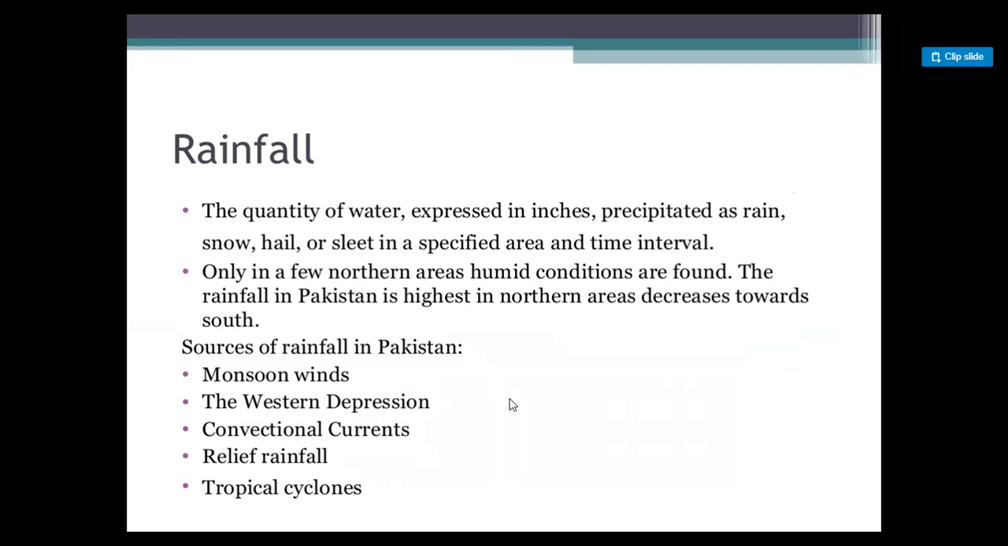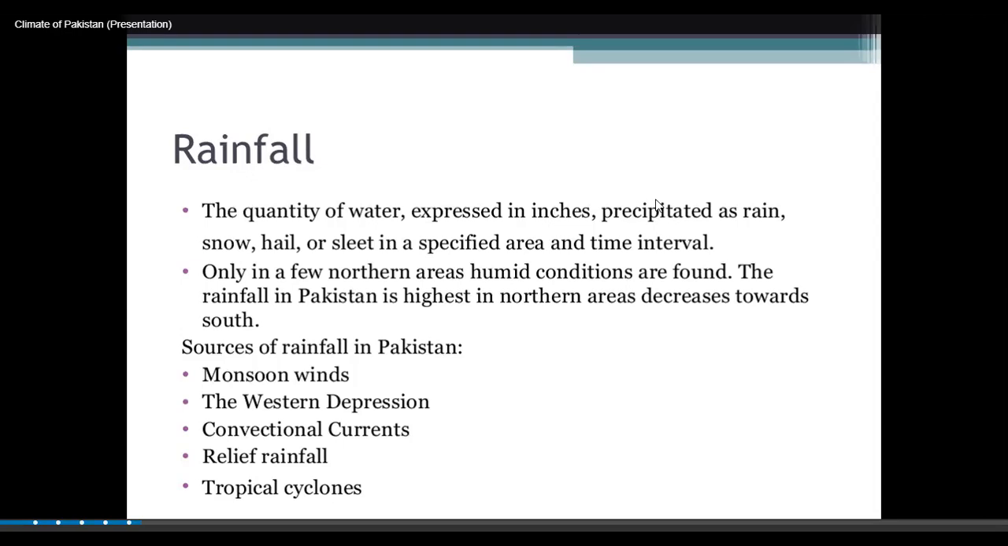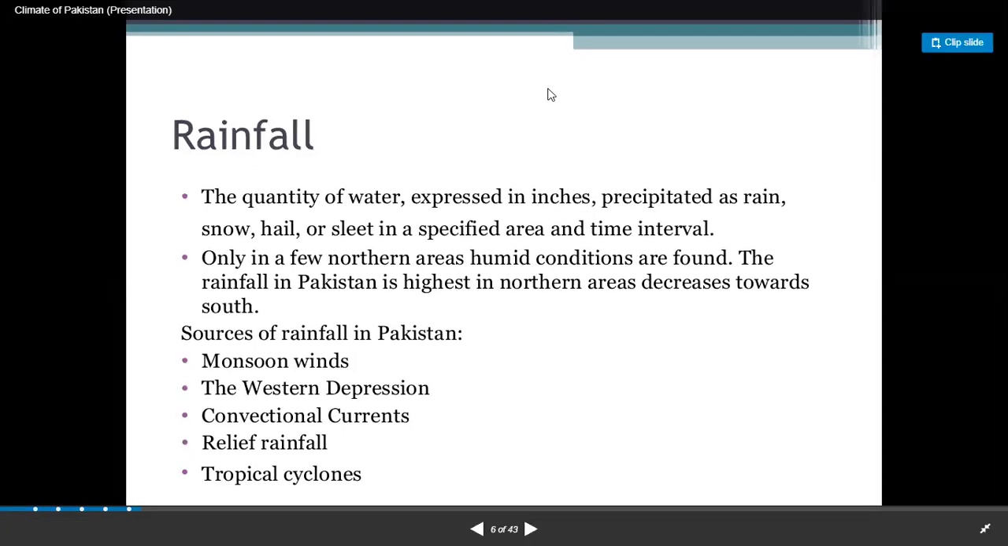Okay. I think that is the part where you feel you face difficulty, right? The question could be given differently. I'll be discussing questions also, right? First, let's discuss monsoon rainfall, right?